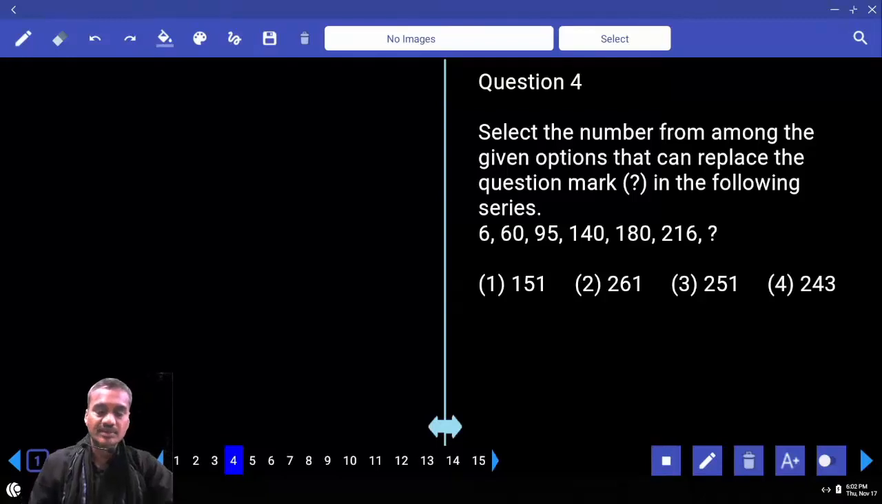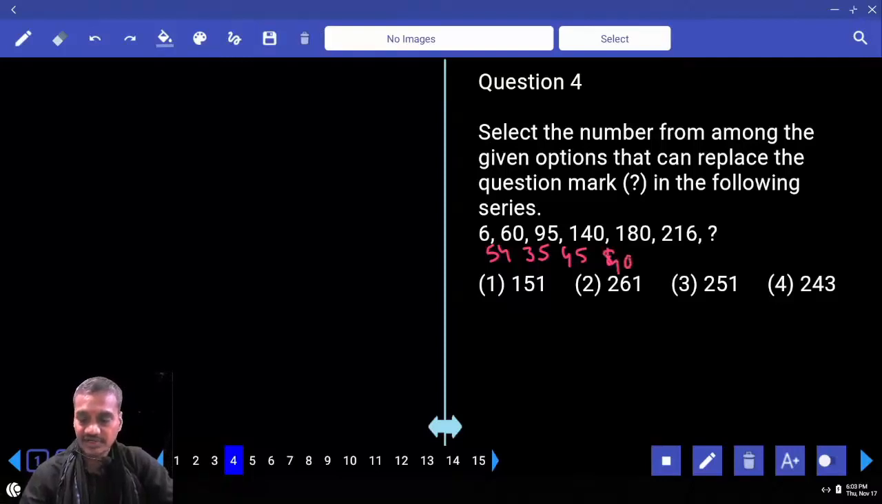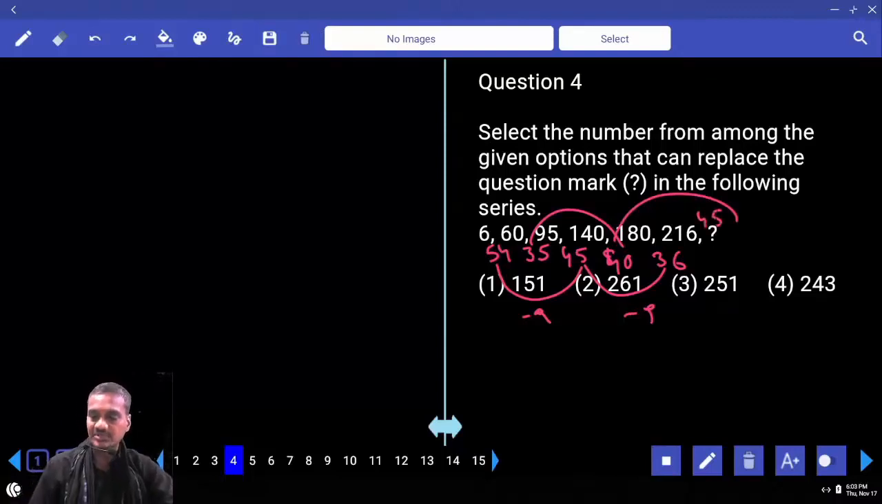Then question number 4. 6, 60, 95 and so on. And 6 and 60, what is the difference between these two? The difference is 54. And the next difference, 60 and 95, 35. 95 and 140, 45. 140 and 180, 40. And the next one, 180 and 216, 36. Then if you check these numbers, 54, alternate differences, 54 and 45, minus 9. And 45 and 36, minus 9. And similarly here, 35 and 40, plus 5. Next one, 40 plus 5, 45. And 45 plus 16. What is the number here? 261, choice 2.